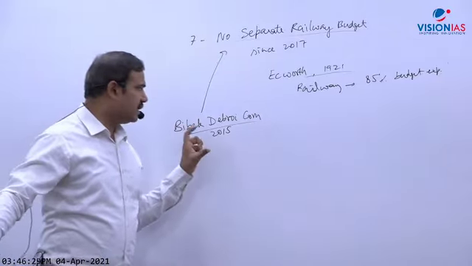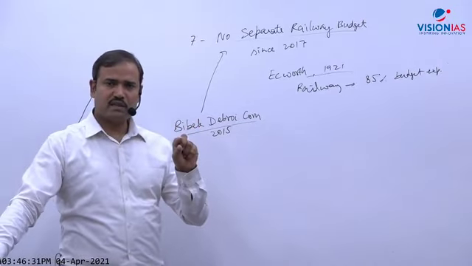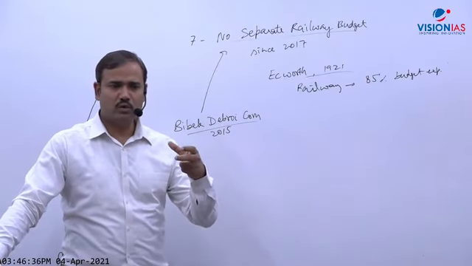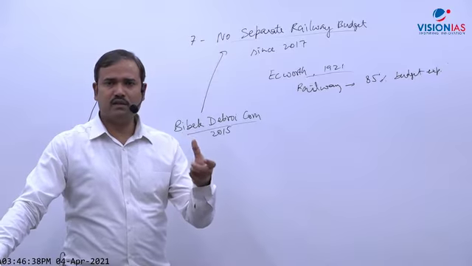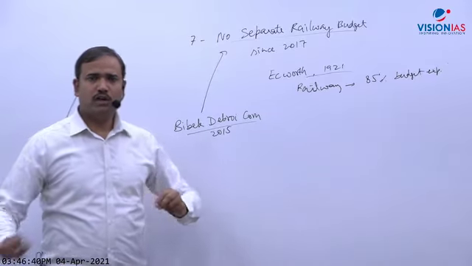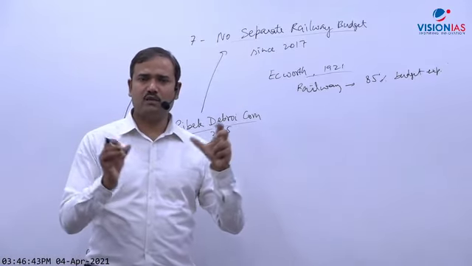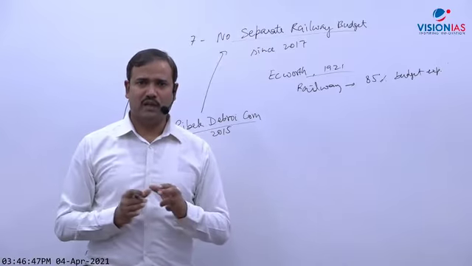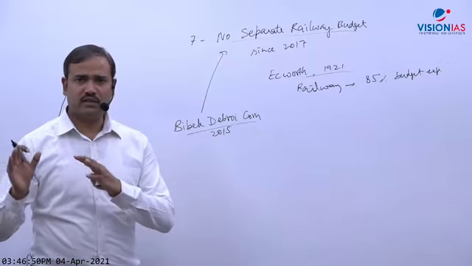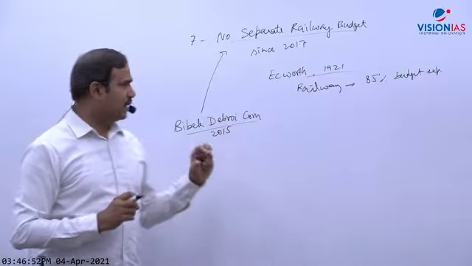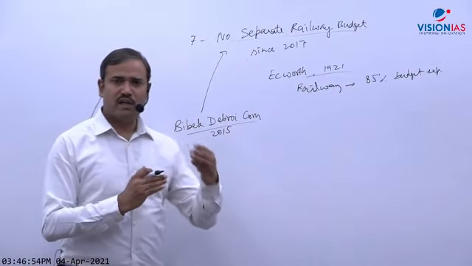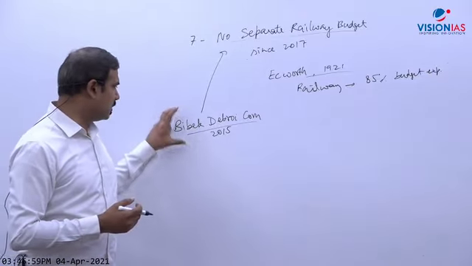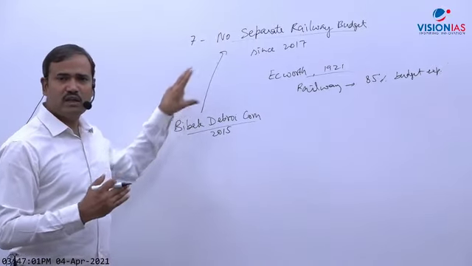It also said that railway should focus on its core business rather than organizing schools, hospitals, and its own security, because railway has its own schools and hospitals. So it should not focus on diverse activity. It should focus on the main job. And it should adopt commercial accounting so that private investment is promoted in railway. So these are some important recommendations of the Bibek Debroy committee.